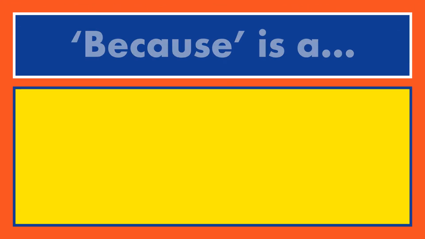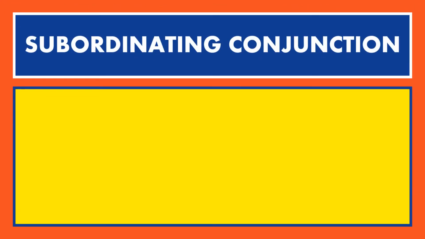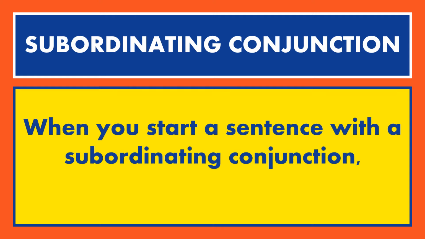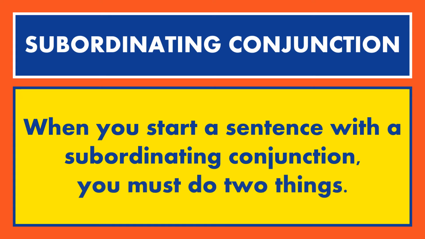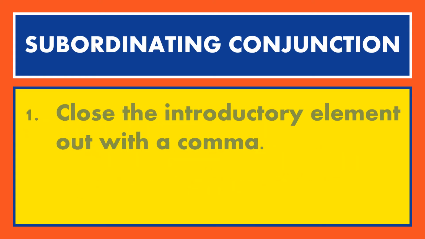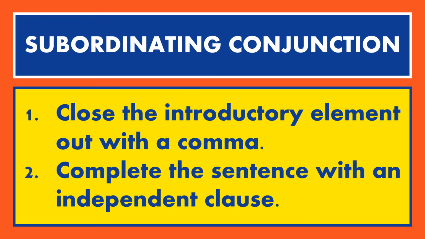Because is a subordinating conjunction. Now, when you start a sentence with a subordinating conjunction, such as because, or any other subordinating conjunction, you must do two things. First, you must close out that introductory element with a comma. And second, you must complete the sentence with an independent clause.